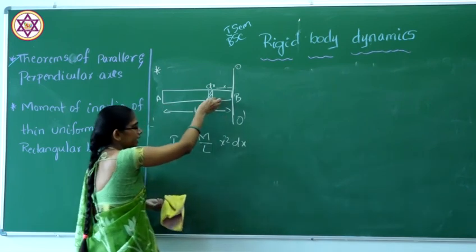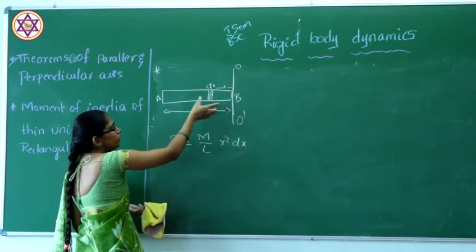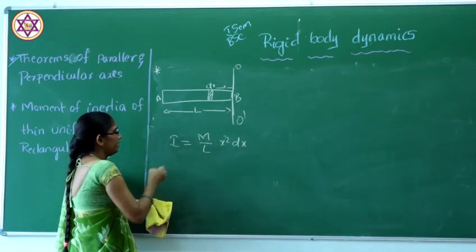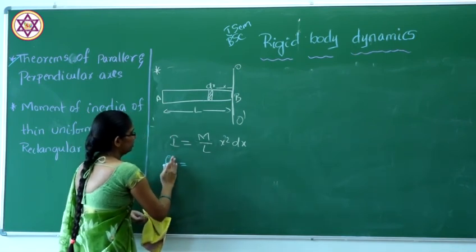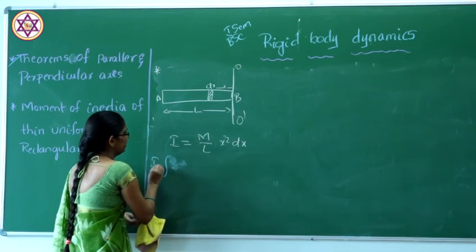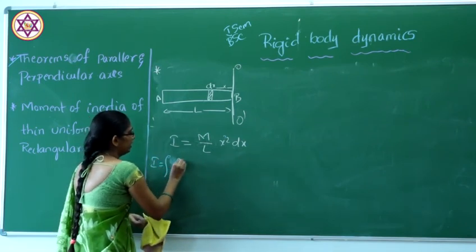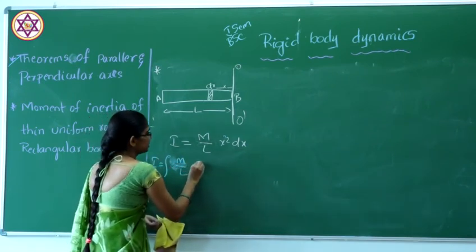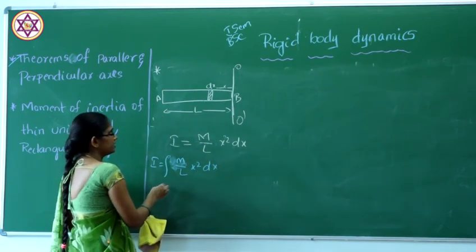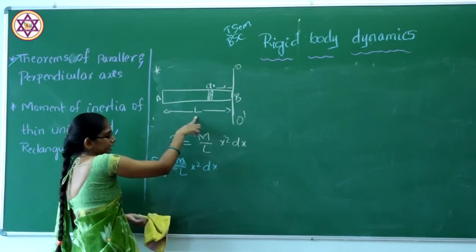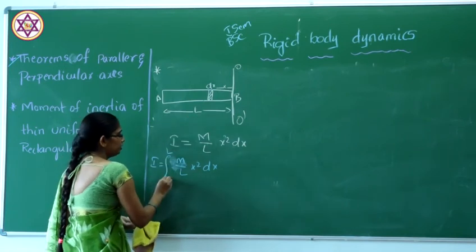For the full rod we have to integrate this. I equals the integral of (m/L) x square dx, with the limits 0 to L.